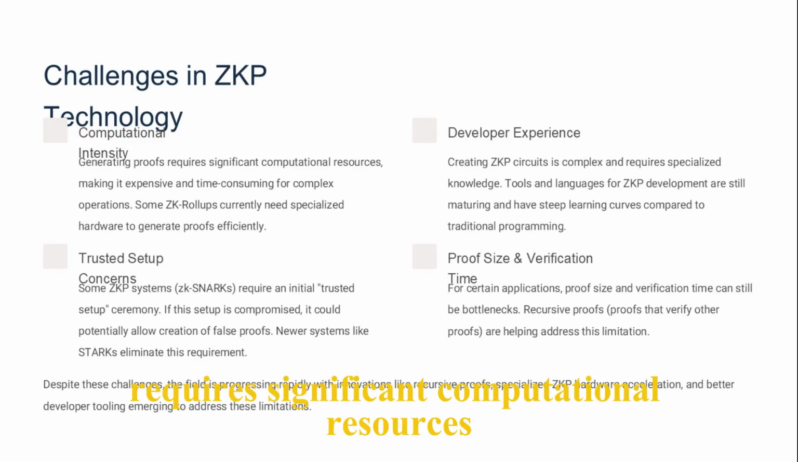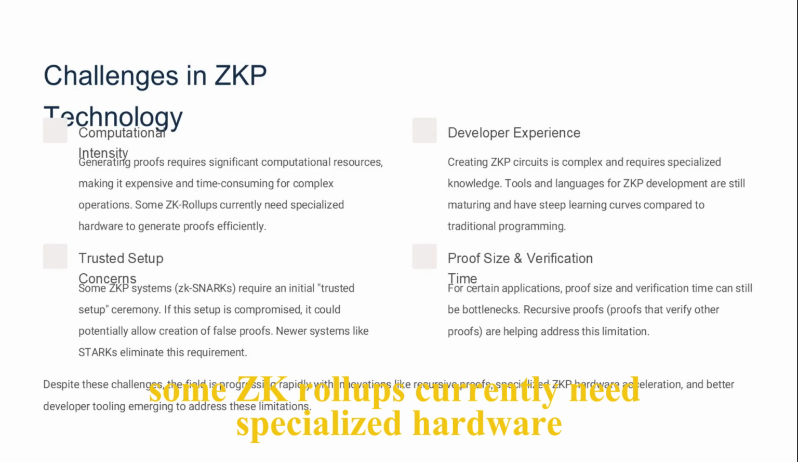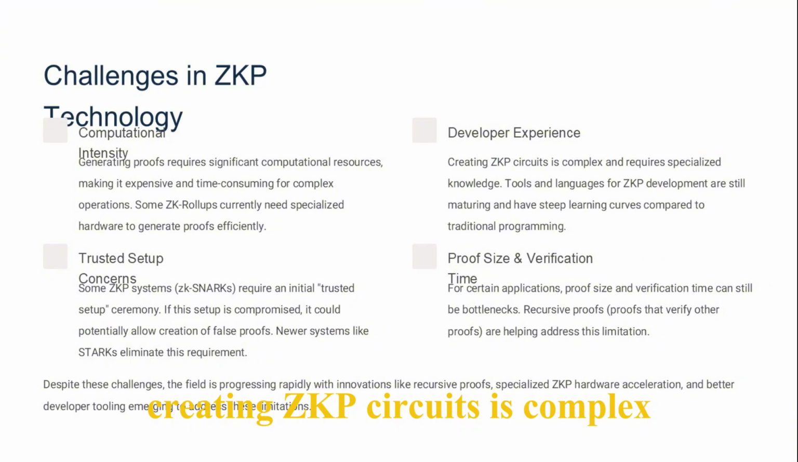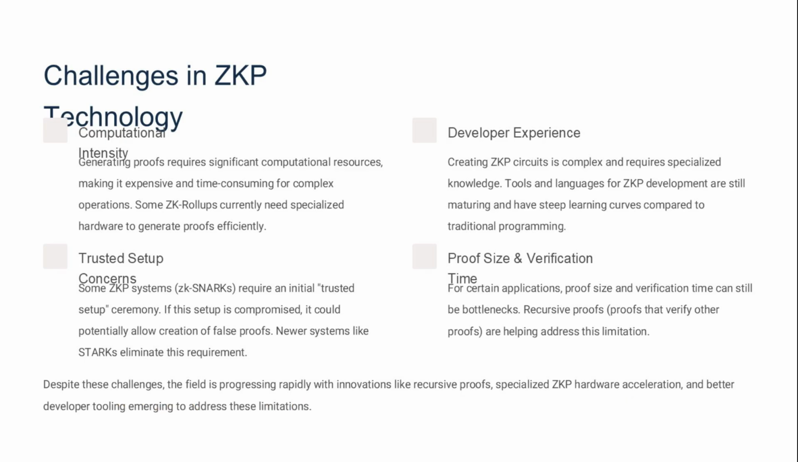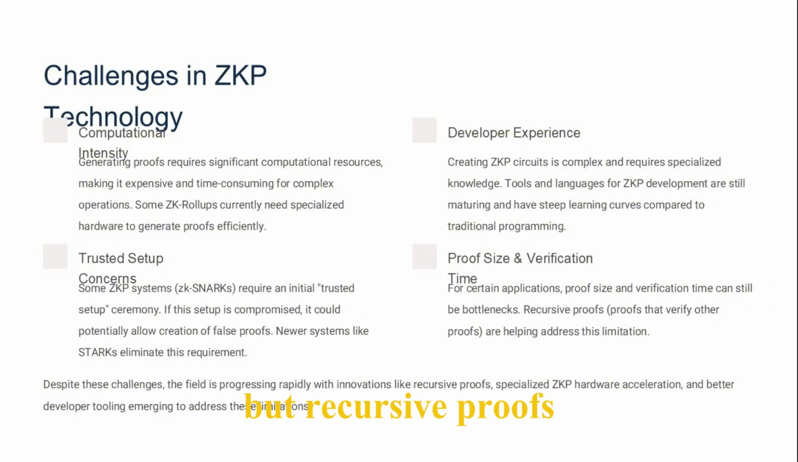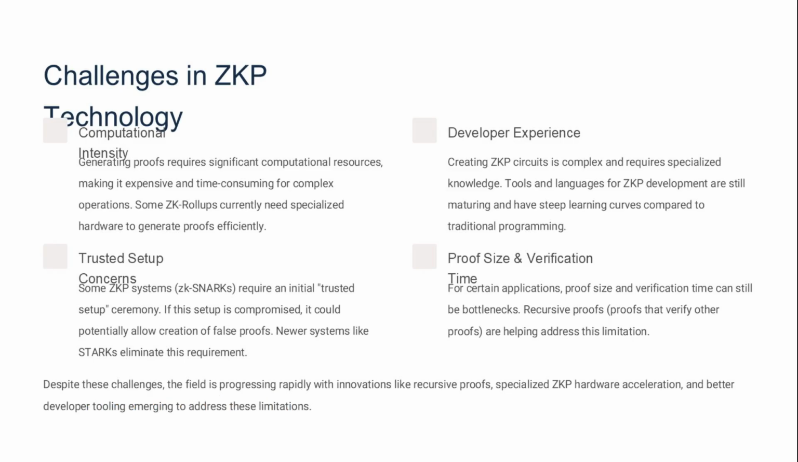Generating proofs requires significant computational resources, making it time-consuming for complex operations. Some ZK rollups currently need specialized hardware to generate proofs efficiently. Creating ZKP circuits is complex and requires specialized knowledge, and the tools and languages for ZKP development are still maturing. Proof size and verification time can be prohibitive, but recursive proofs and specialized hardware acceleration are helping to overcome these challenges.